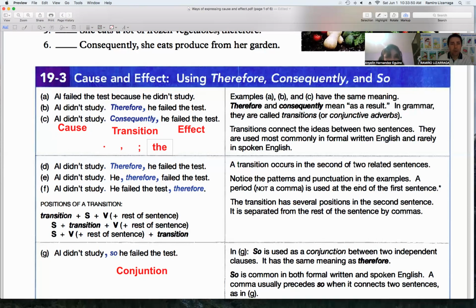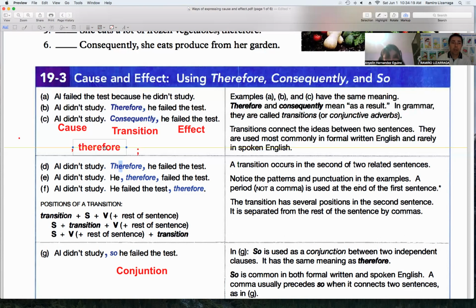Give me one second. Therefore, we're not going to use a capital letter. So we can use either a semicolon right here, or we can use a comma. We can say therefore with the comma or with the semicolon. Either way, it's fine.